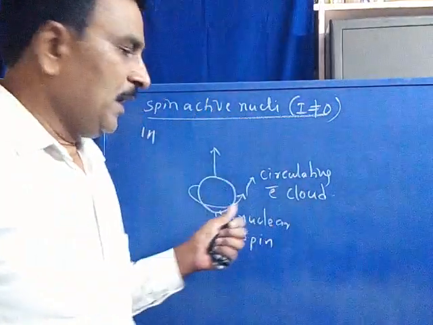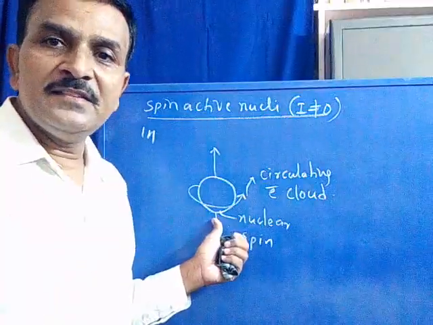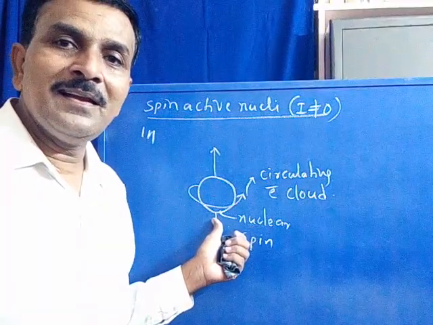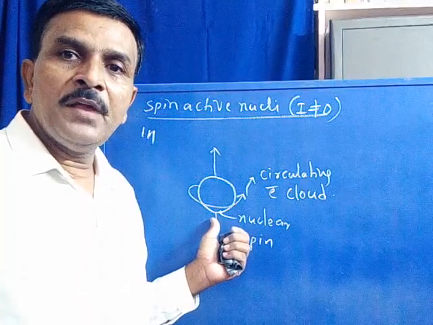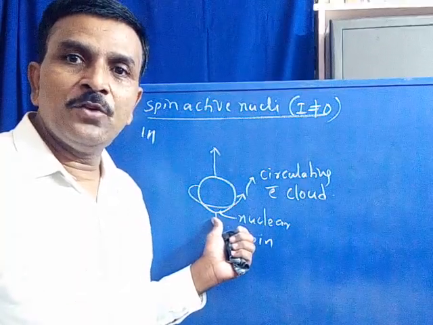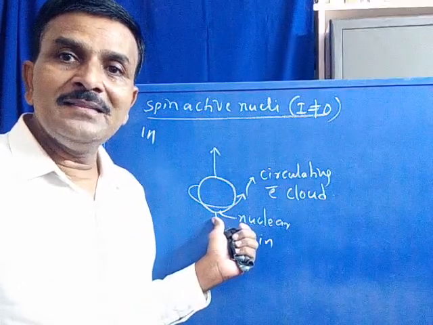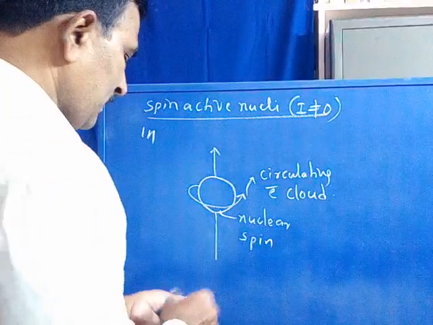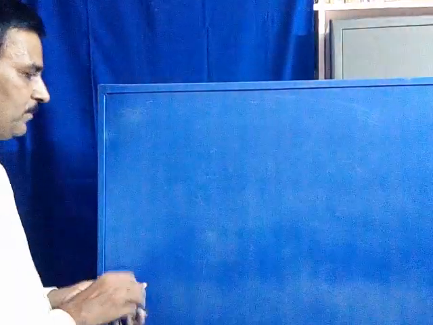Therefore, a spinning nuclei has a degenerate energy state. Why does it have a degenerate energy state? Because the energy of clockwise rotating nuclei is equal to the energy of anti-clockwise rotating nuclei. Under that condition, it has a degenerate energy state. I can present it again.